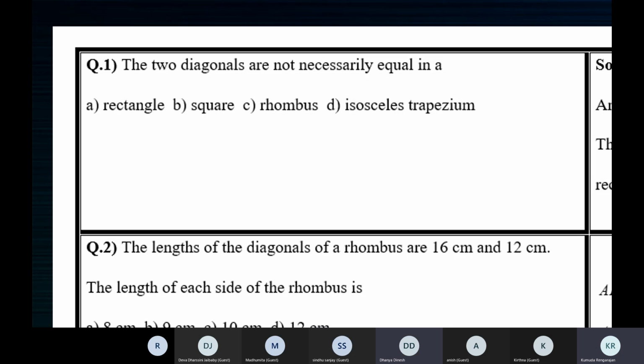Okay, we have not seen the properties in detail. I'll tell you now. In an isosceles trapezium, diagonals are equal. You can make a note of that.